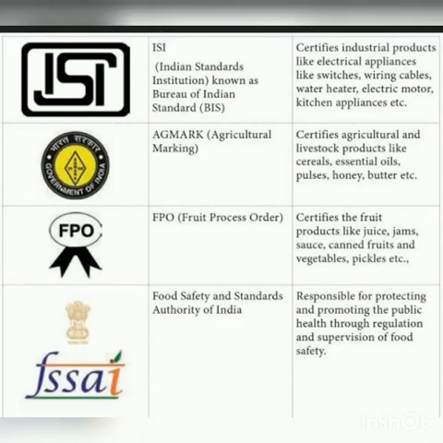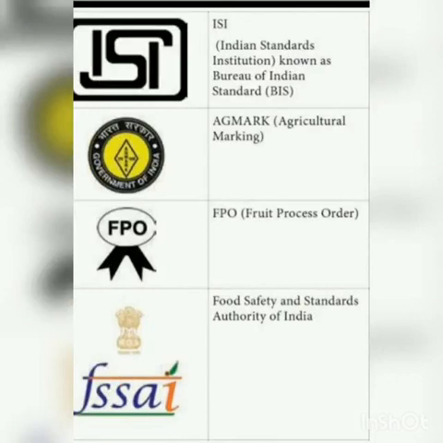So, what are the standard marks and the role in food safety of these various food control agencies? We will see one by one. First one is ISI, Indian Standard Institution, known as Bureau of Indian Standards BIS.